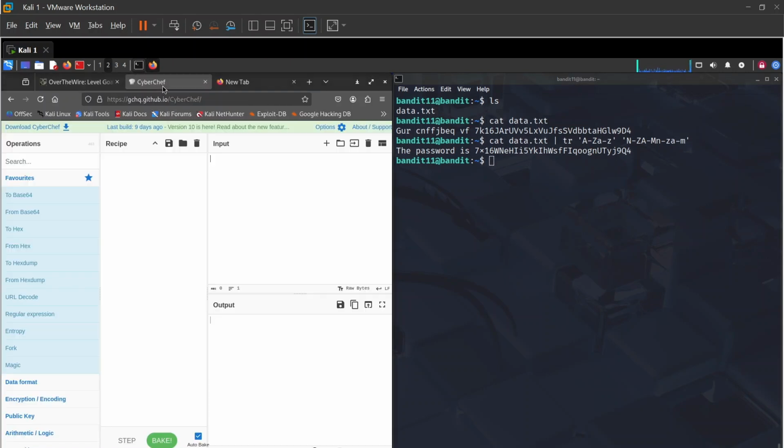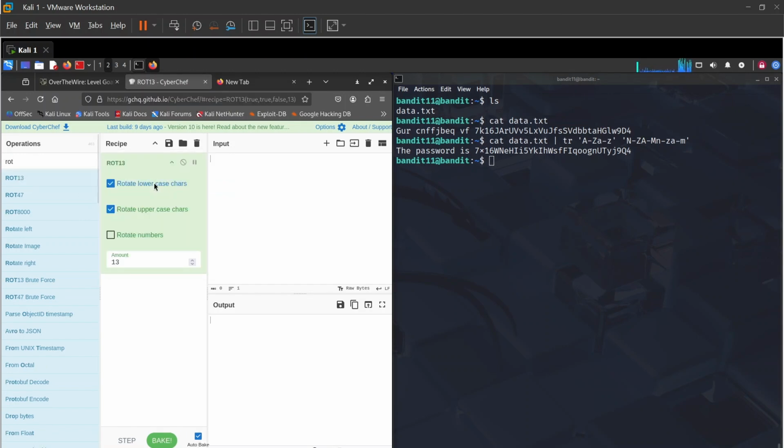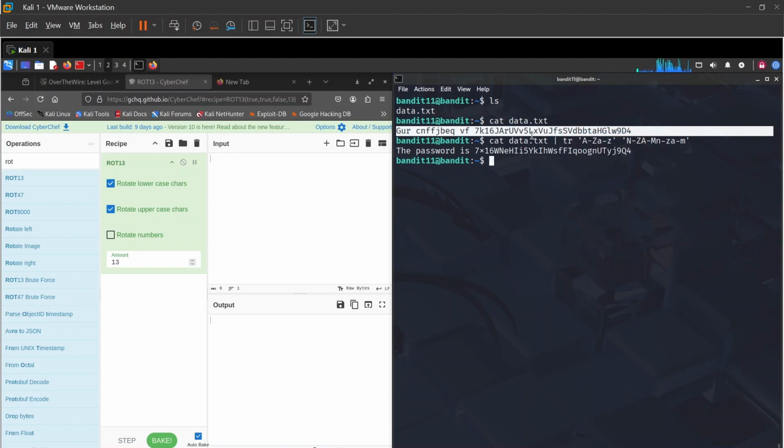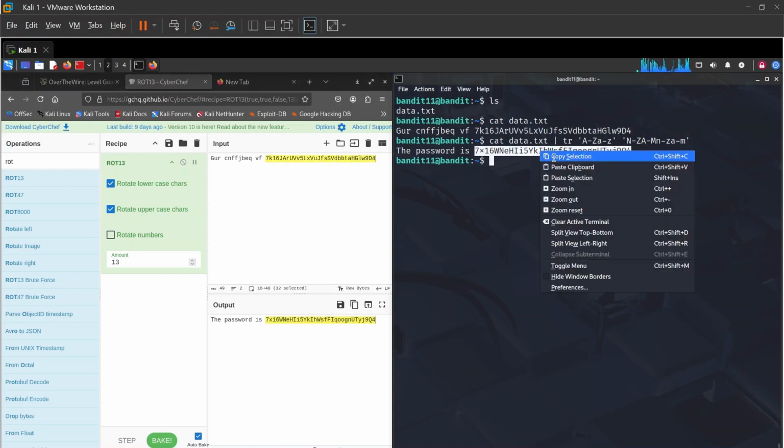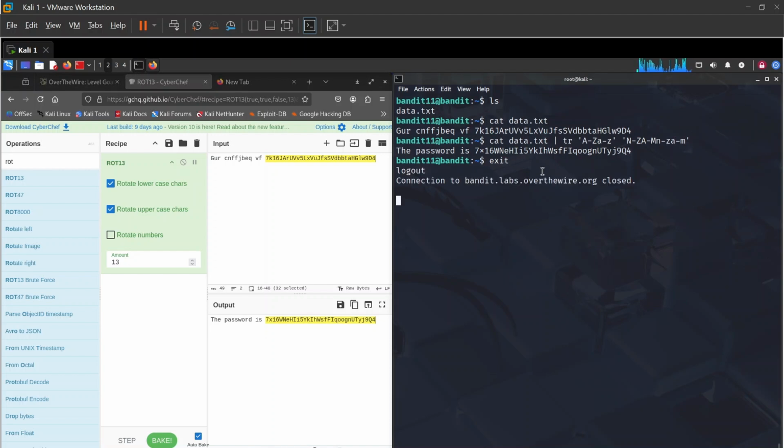Now if you want to use CyberChef, you come over here and type rot13 and drag that into this region. Okay, so rot13 is already copied, and then the input we can just copy. This is the whole input, so I'm going to copy that and paste that here, and as you can see the output is translated right here. So I'm going to copy this and I'm going to exit, clear.